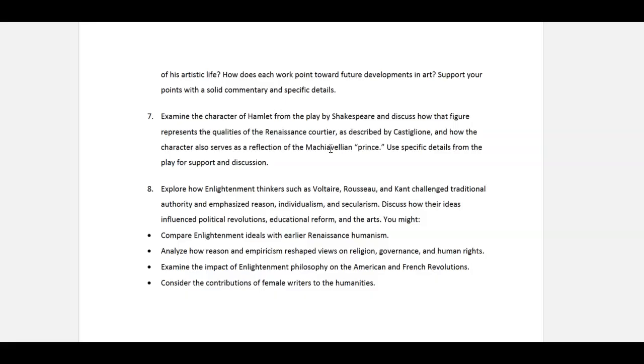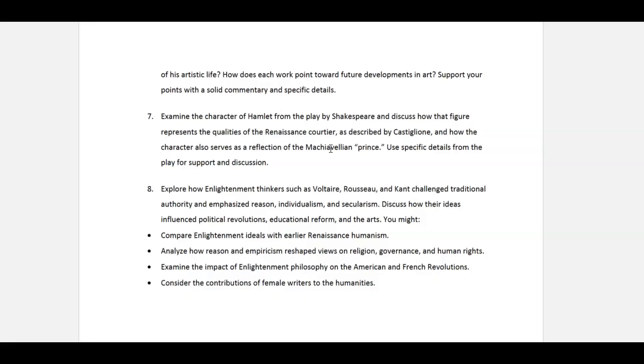It talks about the monarchy early in the chapter and the structuring of the monarchs and then how that changes. You can also just focus your essay on the American and French revolutions if you want to, how those particular revolutions reflect the values of the neoclassic period, the Enlightenment, how the Enlightenment philosophy, as it mentions here, actually allowed for these two revolutions to occur.